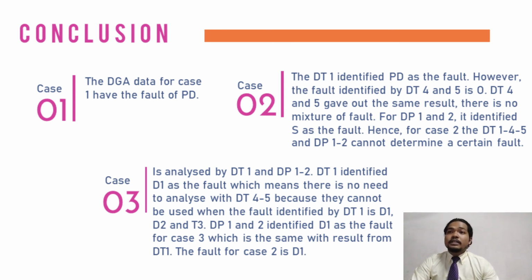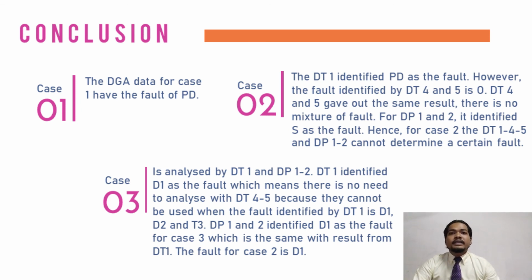However, DP1 and DP2 identified the fault as stray gassing. This occurs because some of the new oil in the market may contribute to the stray gassing effect. Hence, for case 2, DT1, 4, 5 and DP1, 2 cannot determine a certain fault.